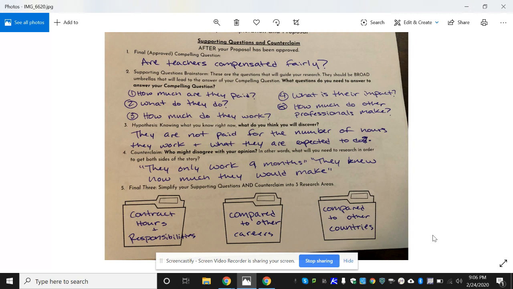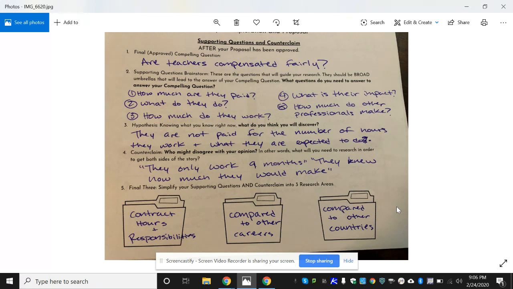I worked through my final approved question. I brainstormed some supporting questions. I made my hypothesis and my counterclaim, and then I sort of distilled it down into the three research areas I thought I would want to get into. Notice I said I thought.